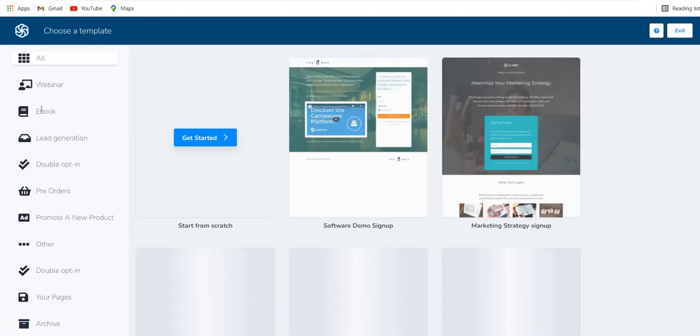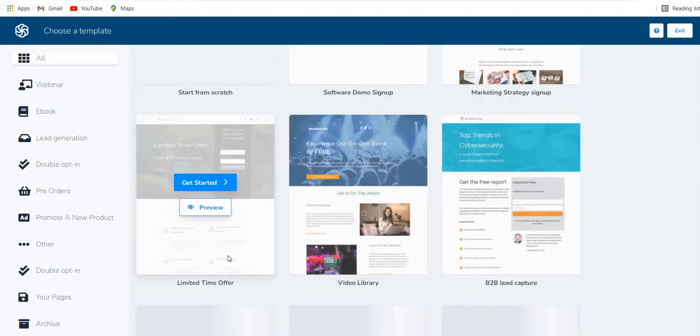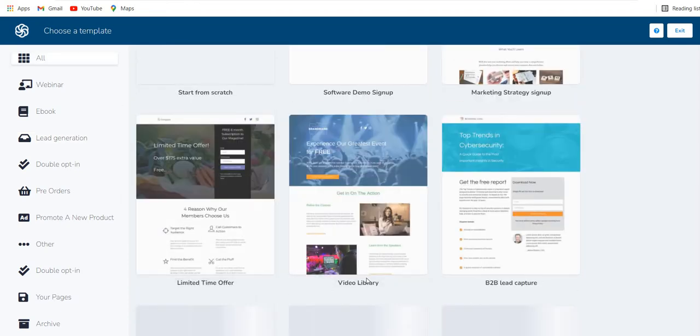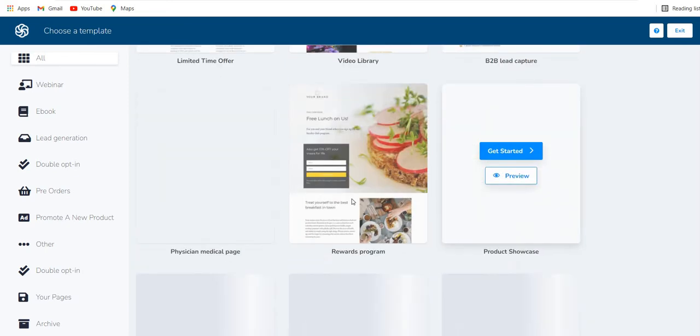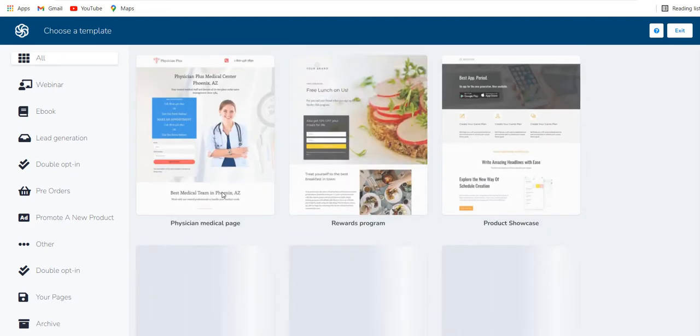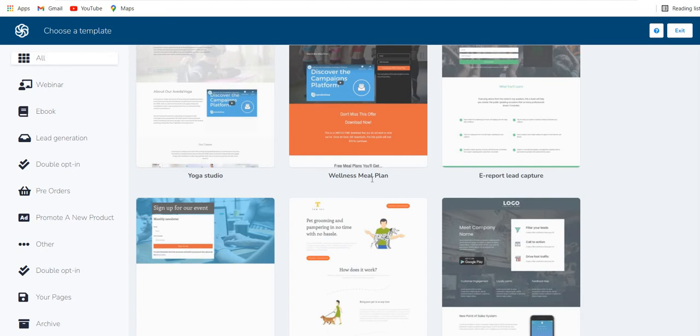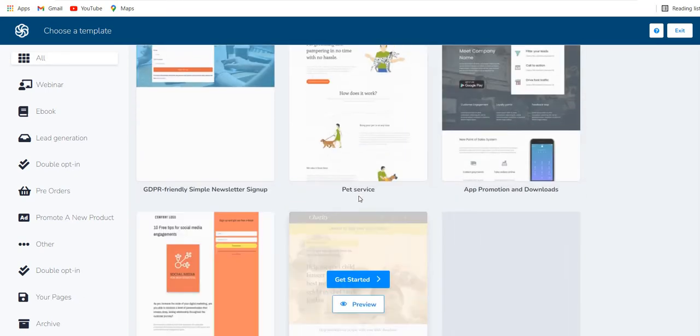And this is the landing page homepage, wherein you will see webinar, ebook, lead generation templates. So you find a lot of templates which are available over here: limited time offer, video library, B2B lead capture, product showcase, right? Yoga studio, wellness meal plan, pet service.